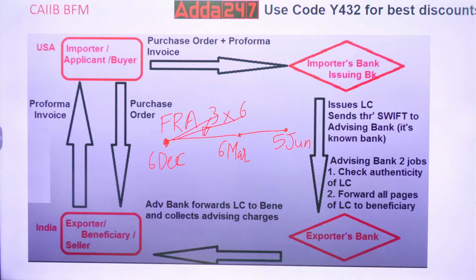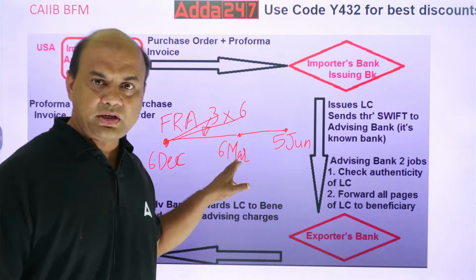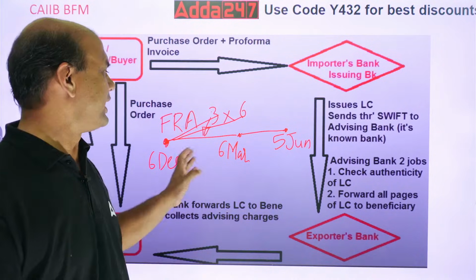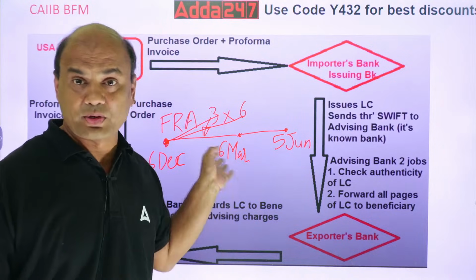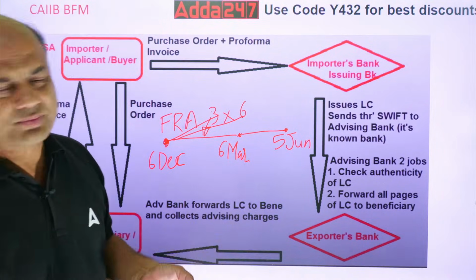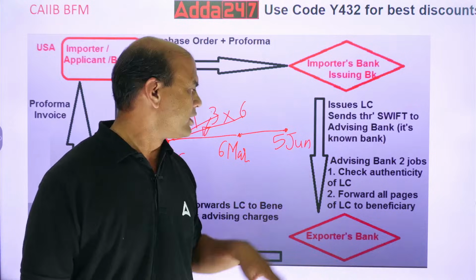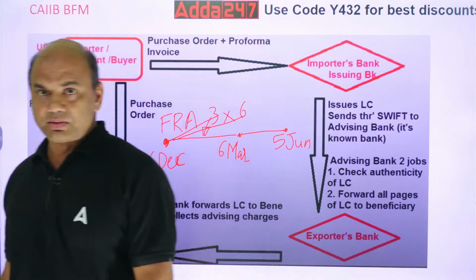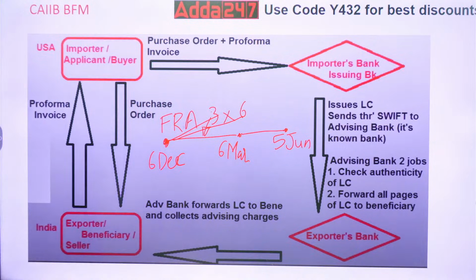It will start in March only. It will not start in December. 3 is the starting point, so March. And ending is when? 9. So 9 from today. June, July, August, September. So 5th September it will end. Got it? March and September.